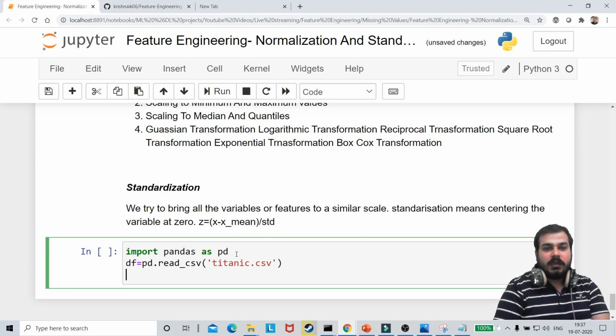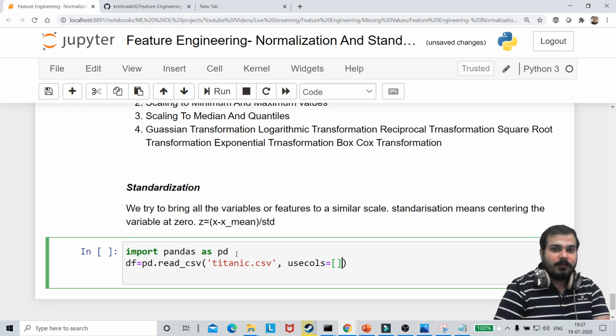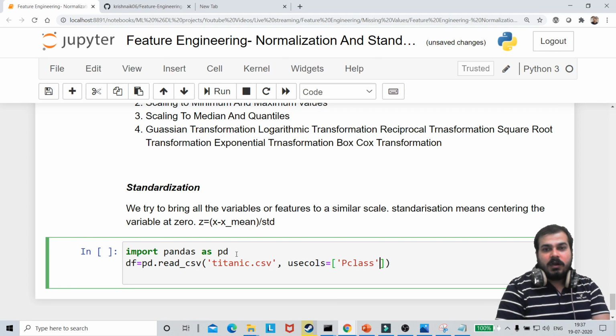The columns I'm going to use are basically all the integer columns: first my pclass, second my age, the third my fare, and finally my survived column.